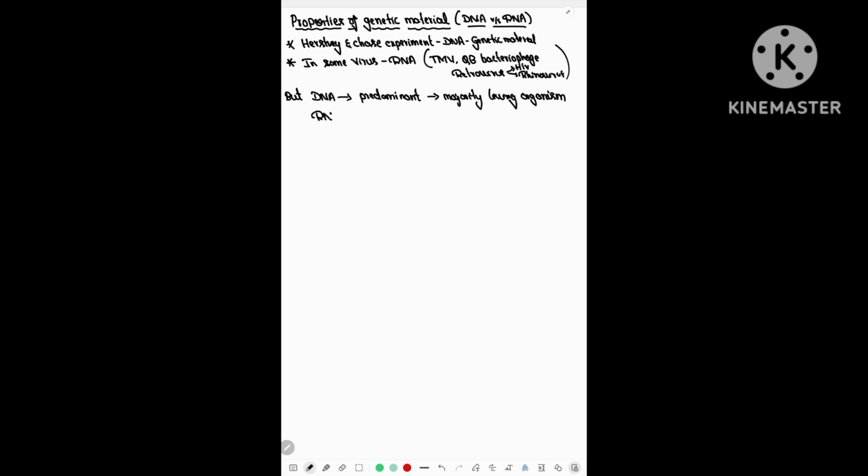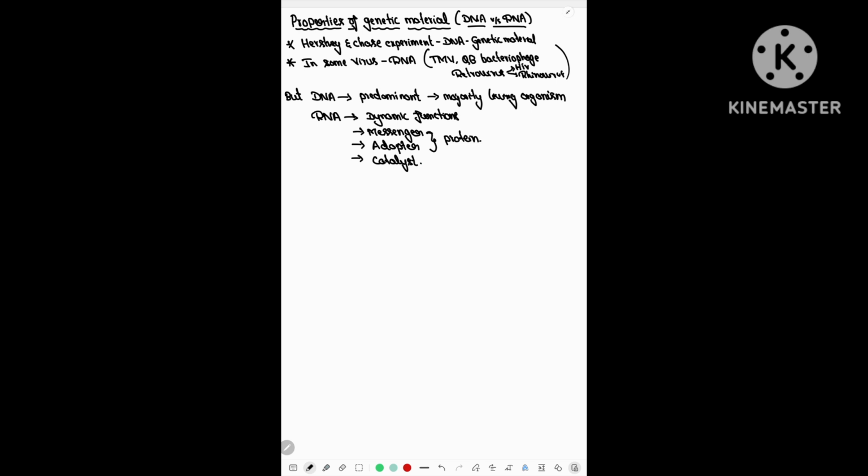Now you can ask one question: whether the organisms which have DNA as their genetic material, whether they have RNA or not. Of course, the answer is yes. RNA performs other dynamic functions, such as acting as messenger and as adapter during the process of protein synthesis.